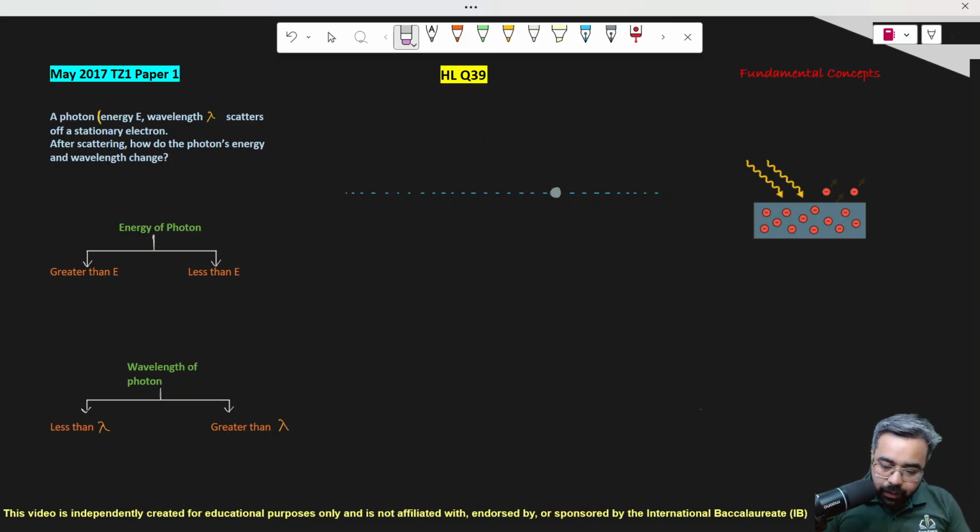This question categorically mentions the scattering of the photon after the collision with a stationary electron. So imagine that this is the photon that has so much energy that I will draw a very small wavelength for it, and it is traveling towards an electron which is at rest. So it is stationary. Now, this photon can only be a photon of X-rays.